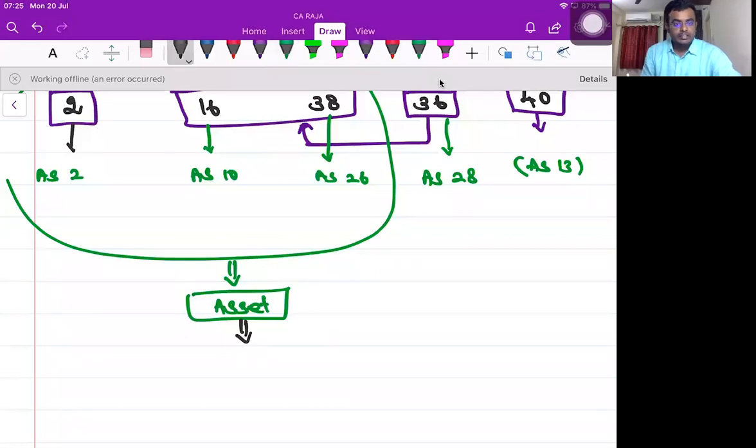Can you please tell me the definition of asset? When can we recognize something as an asset in our financial statement? Is there any condition that needs to be satisfied, or no need to satisfy any condition? Conditions are there, sir. What are those conditions? Can you please tell me?